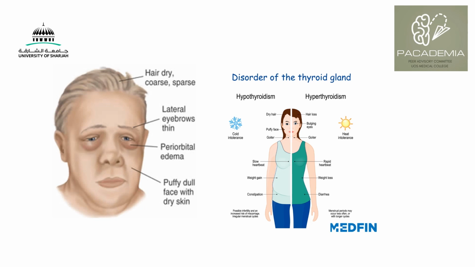It could also be tachycardia, it could be sweating, weight loss, diarrhea. So these are features that you can try to assess in history and physical examination when suspicion is secondary hypertension.